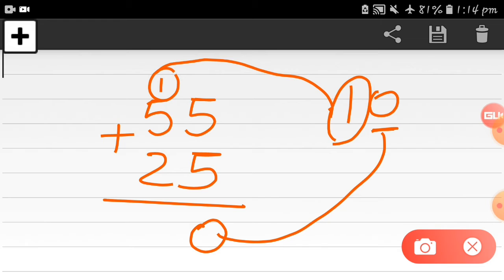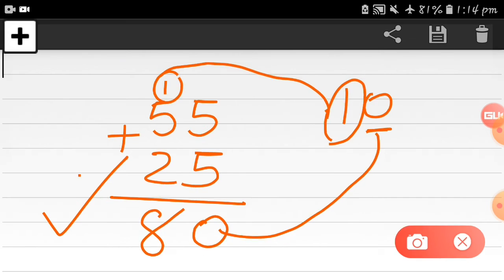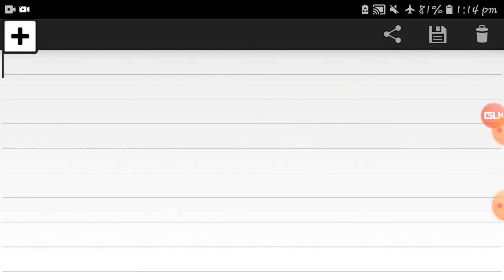Okay, 5 plus 2 is 7, plus then 1 carry forward. So here is the answer 8. So this is the right way, the correct method to write this. Here you can see we are regrouping the tens value, right? The tens place value is 7. Okay, the answer is 7. But we regroup it, we put one more number on it. So we regroup the tens value. Okay, so it's called regrouping.